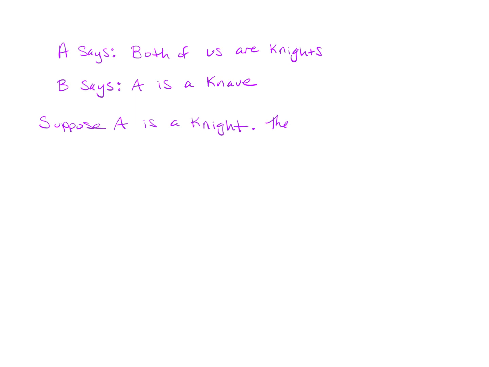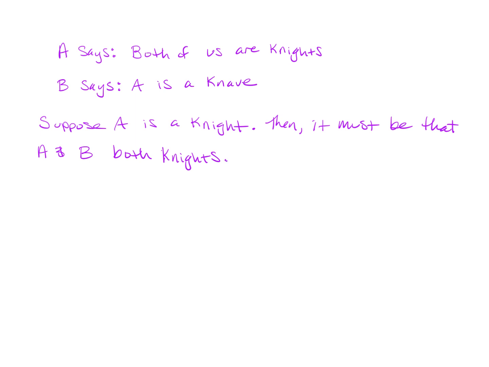Okay, then that means A tells the truth. It must be that A and B are both knights, because if A is a knight, then we can believe what they say, and they said that they're both knights. Okay.